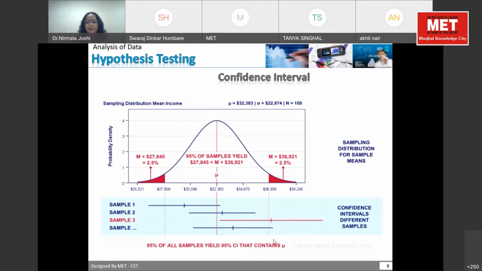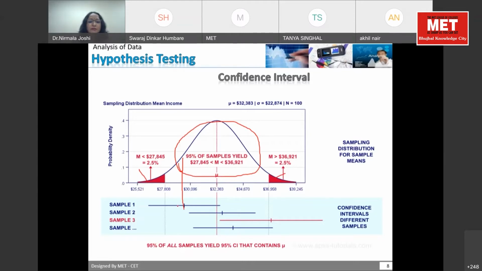You can see here, if I use this pointer, can you see the cursor? In the first sample, you can see the mean value is coming in this category. So it is in this normal area. This is the normal area, so 95% of observations will fall under the normal area. And these are the outliers because these are the exceptions. There may be some students who have scored very little because they could not study, and there may be some students who are very brilliant and have scored very high. So this is my normal area where 95% of observations will fall.